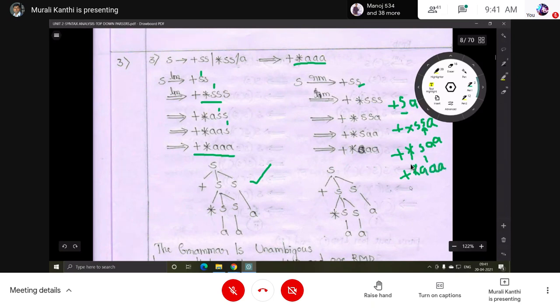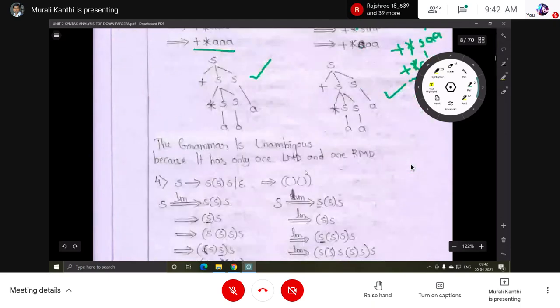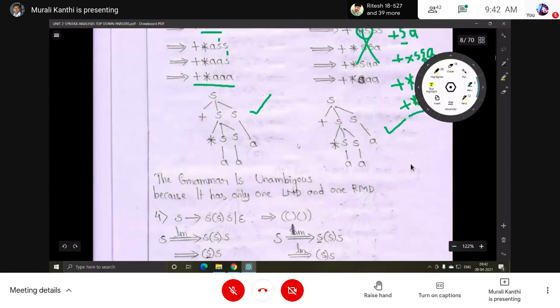Okay, this is wrong. Here this leftmost is this one. This is the wrong one. Here A substitution. Okay, yes, this is A. So finally, what can we say, is this ambiguous or unambiguous? So the grammar is unambiguous. There is no more than one leftmost derivation, or more than one rightmost derivation. Okay.